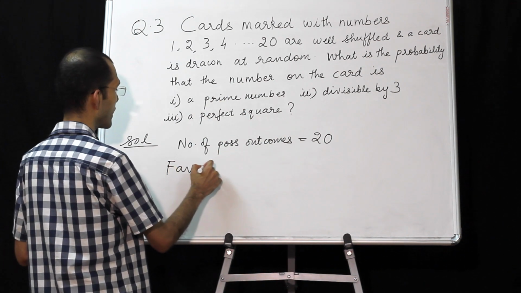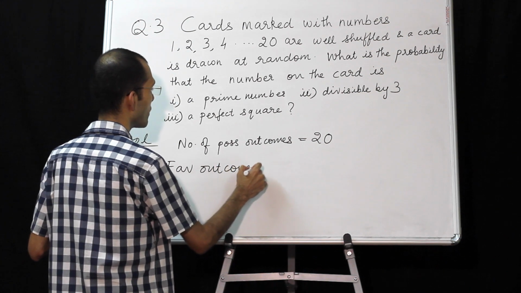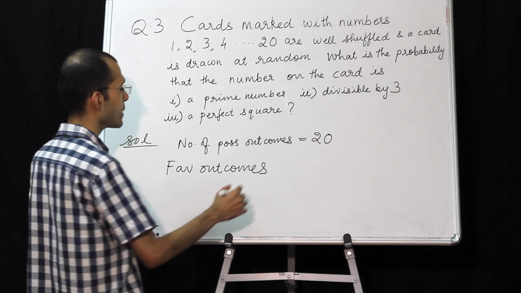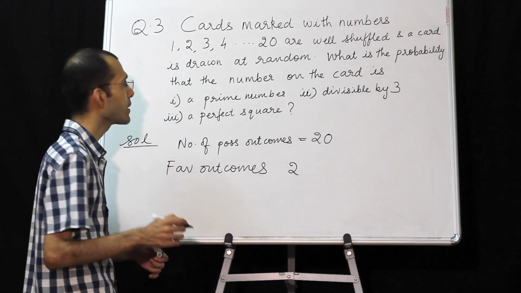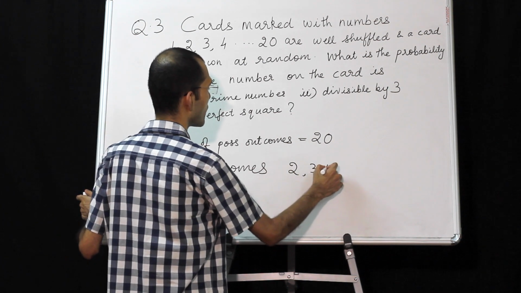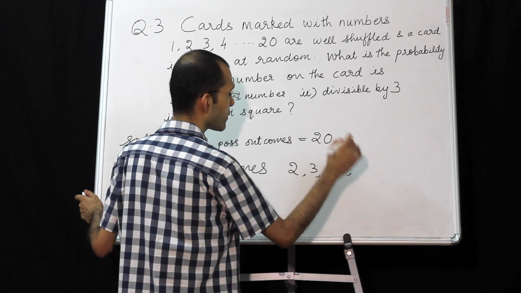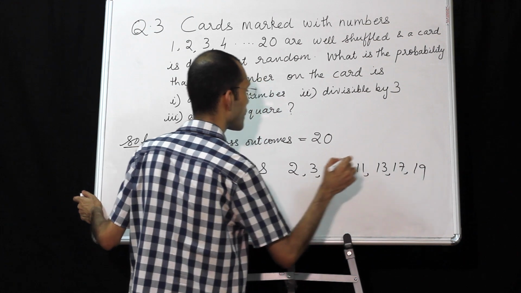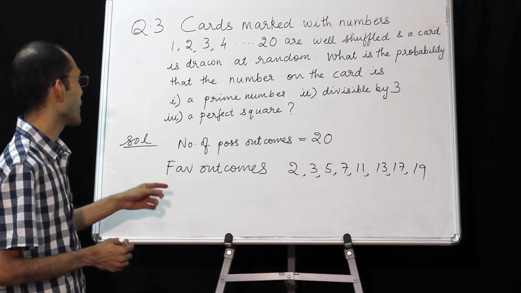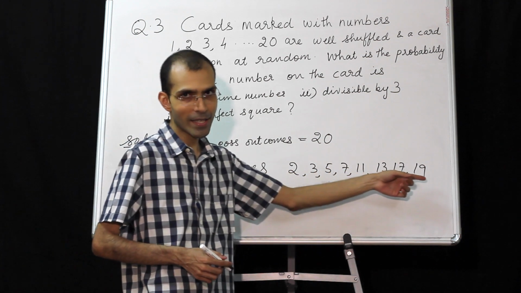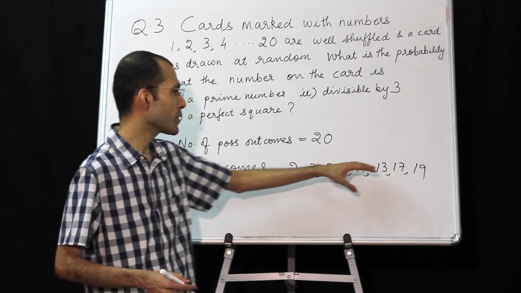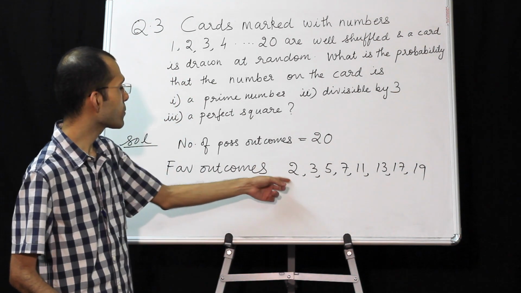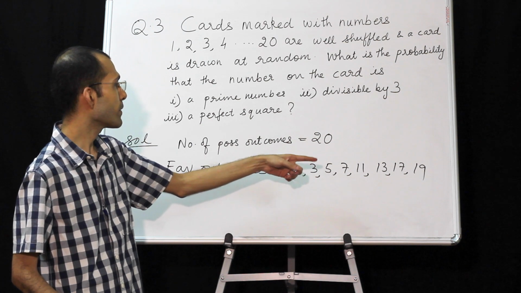So here we have to definitely list down the favorable outcomes. 1 is not a prime number. 2 is a prime number. 2 is the only number which is even and prime. So this is 2, 3, 5, 7, 9 is not prime, 11, 13, 17, 19. You know what are prime numbers. Okay. So favorable outcomes are these. We will have to definitely list them down. It is not sufficient if you just give the final number. We will have to actually list it down. So let me verify: 2, 3, 5, 7, 11, 13, 17, 19.